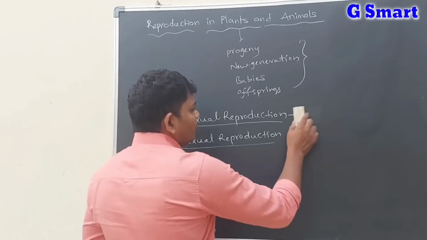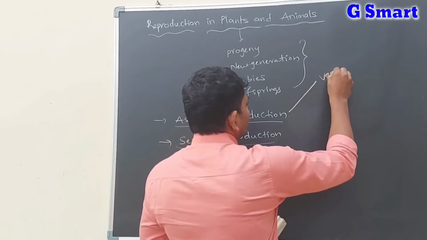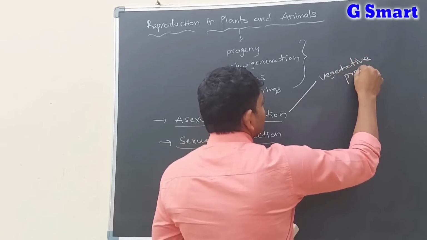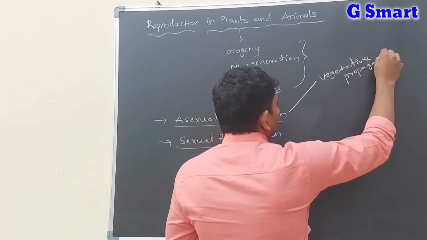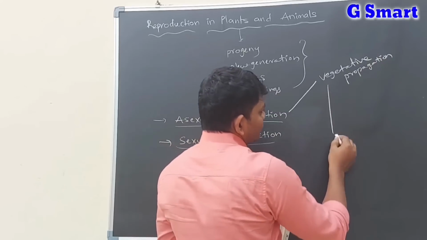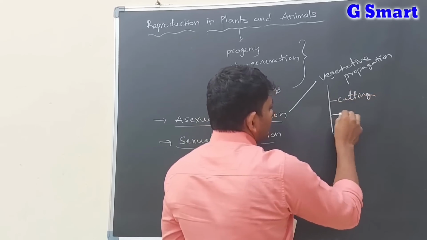Let us discuss what the types of asexual reproduction are. Vegetative propagation. In vegetative propagation there are many types again: cutting and layering.